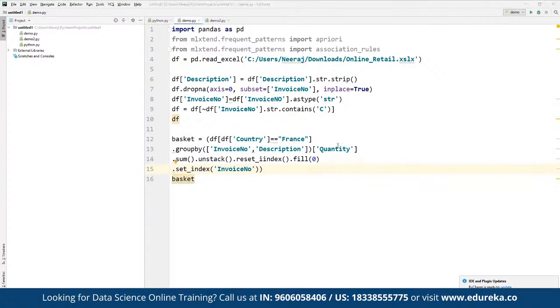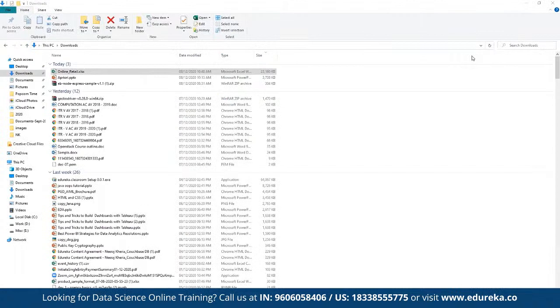Basically here we are going to define the consolidation for the items into one transaction per row with each particular product. To keep the number of transactions low, we have focused our attention only on a single country, France. After that, next we have to work on removing all the zeros. There are a lot of zeros in the data, but we also need to make sure that any positive values are converted to a 1, and anything less than 0 is set to 0.